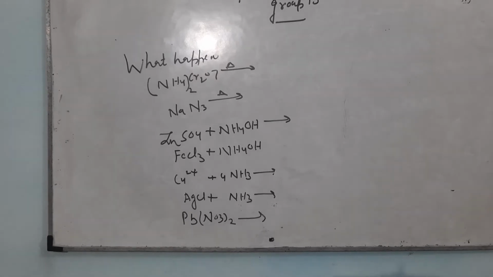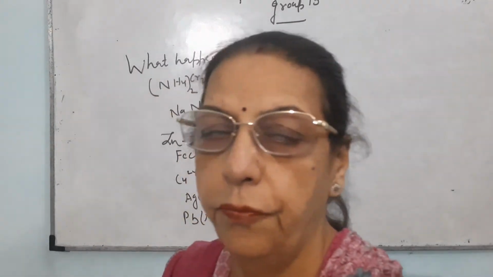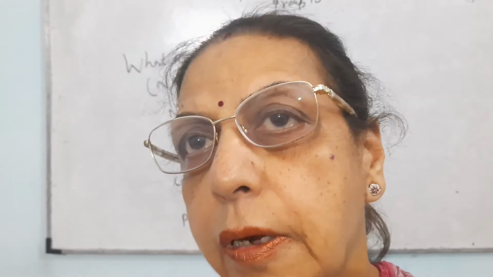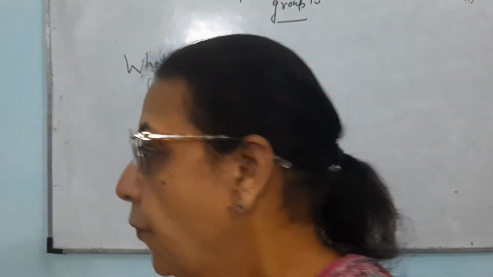Good morning, children. I have already discussed some of the conceptual questions of group 15. Now I want to discuss a few very important reactions which are asked and students get confused in those reactions. The first reaction which is being asked: what happens when ammonium dichromate is heated?